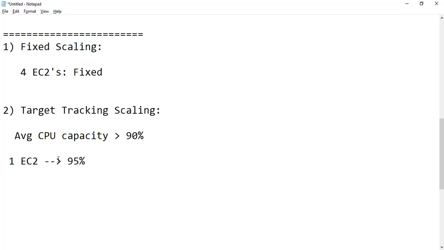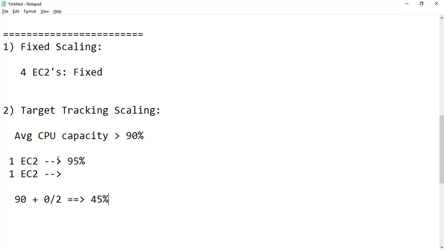We are not telling it how to achieve it. We are just giving a condition saying that this is what my average capacity should be. It should not cross 90%. So now because one EC2 is crossing 90%, it will add one more EC2 and take the average of it. So now my first EC2 is having 90% as CPU usage, and the second EC2, because it just got started, will be 0%. Divide by 2, this will be coming around 45%. So that's how it maintains.